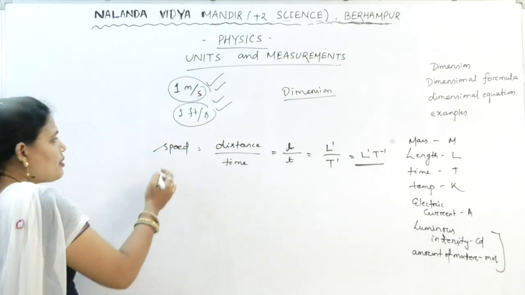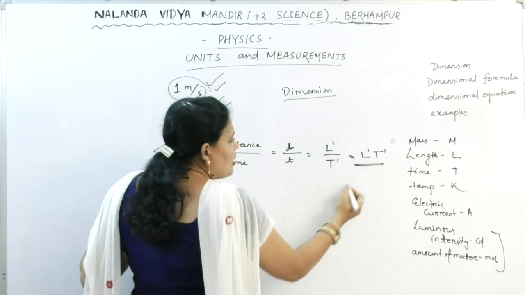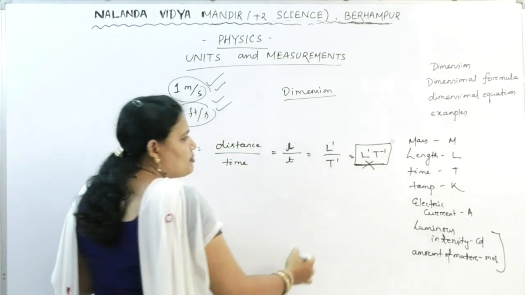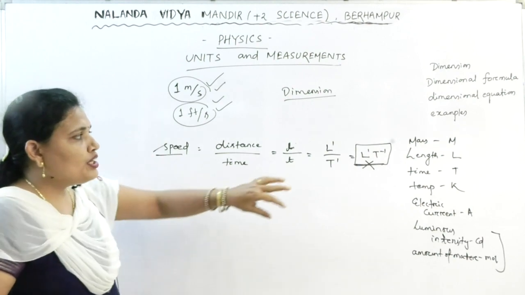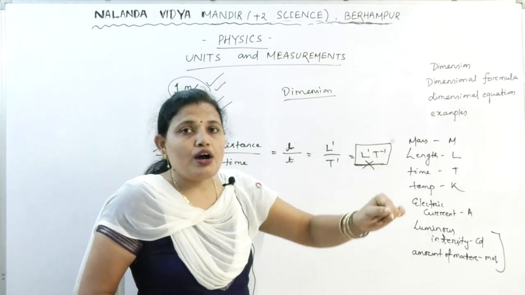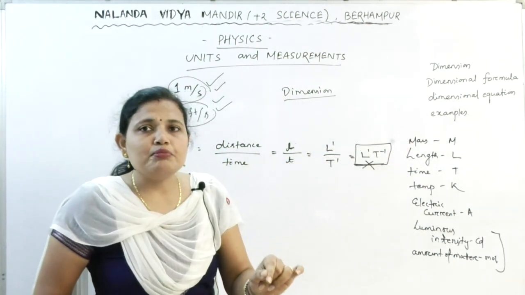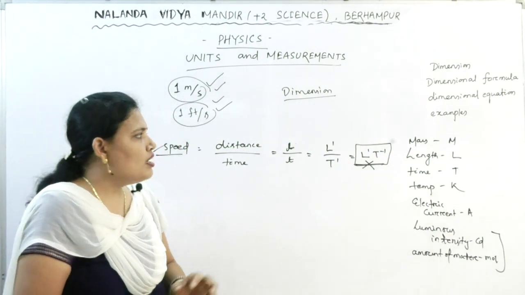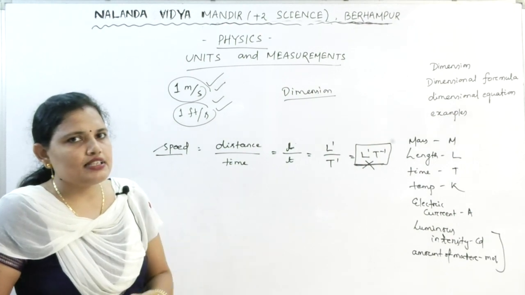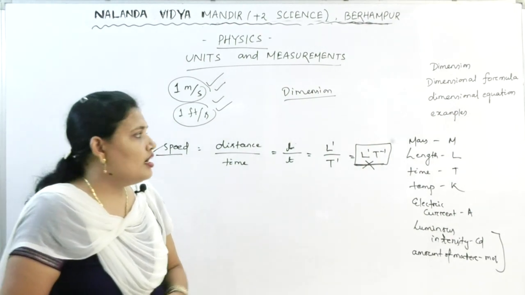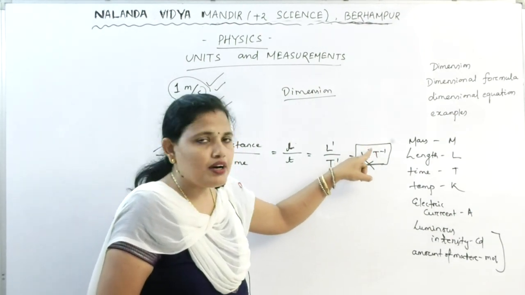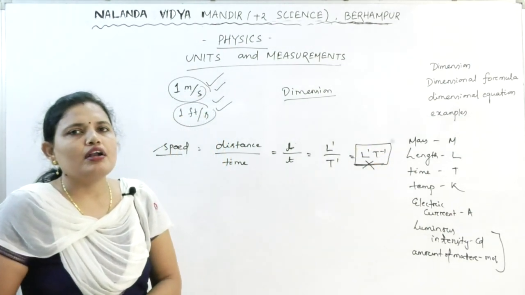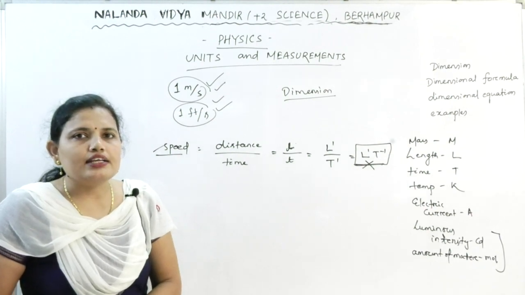Now what is the dimension of the speed? Now L1 T minus 1, this is the formula of the speed. So after knowing this formula, if you are asked to write down the dimension of a physical quantity, then what you have to write down? The dimension of a physical quantity are the powers to which the fundamental units are raised or the fundamental quantities are raised.